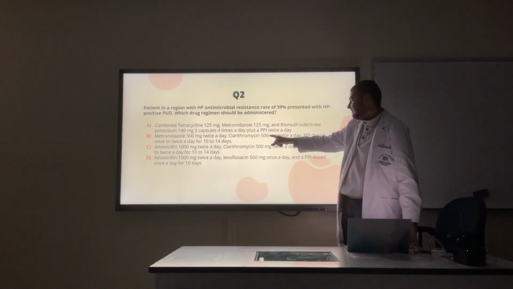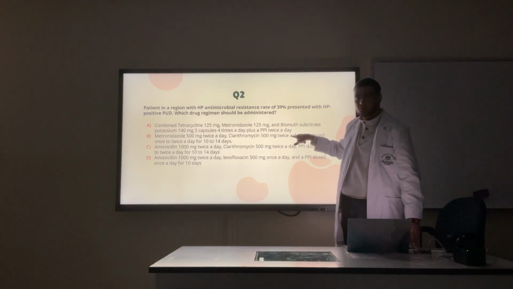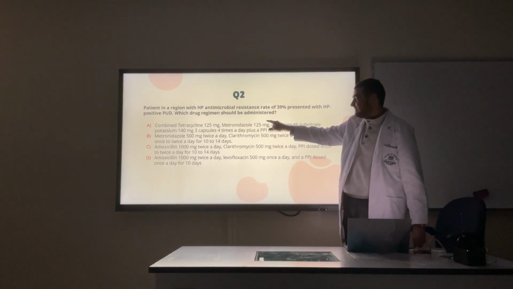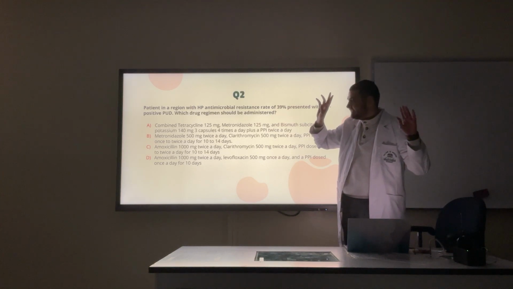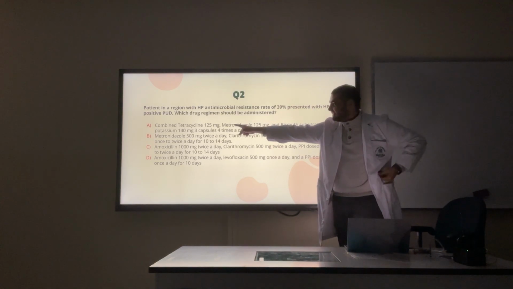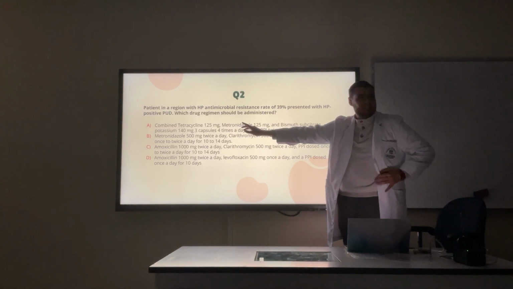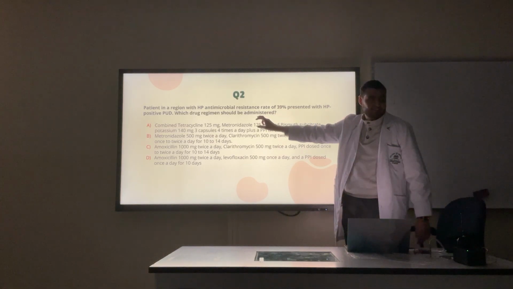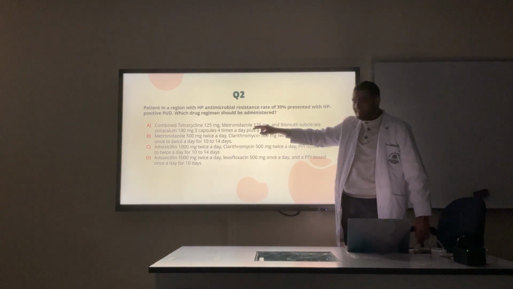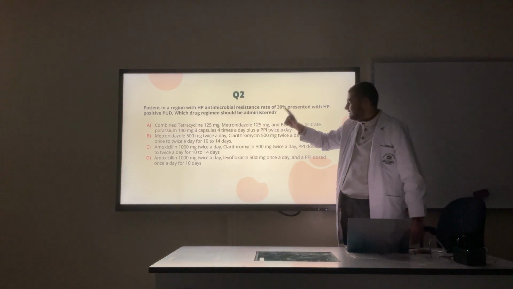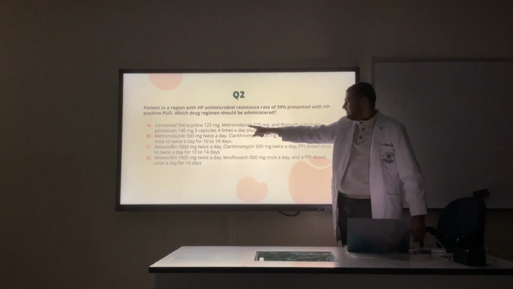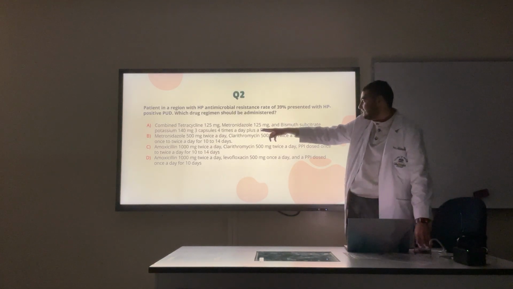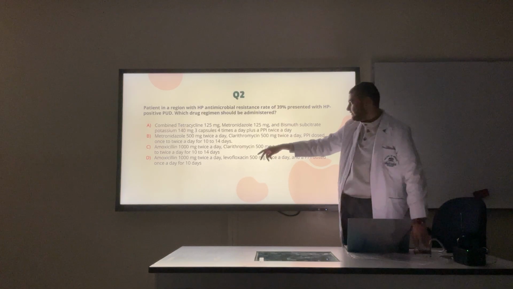And the second one, if you know what this one is, which one is the second one? This is a quadruple therapy, but just a quick thing. The doctor asked about it before. In this one, this is a quadruple therapy, but there is a specific name of a drug. It's a commercial name, but the doctor emphasized it. He talked about it in the lecture. If I remember correctly, we got a question about pylera. That's because of the specific concentration of it. But it contains all three of these except the PPI, which should be given separately.